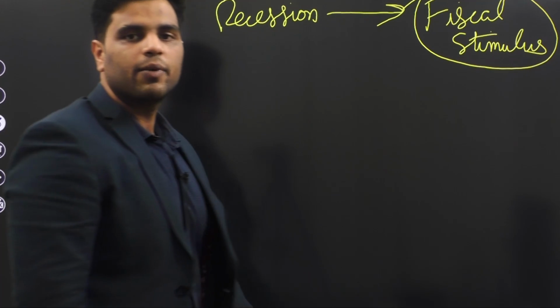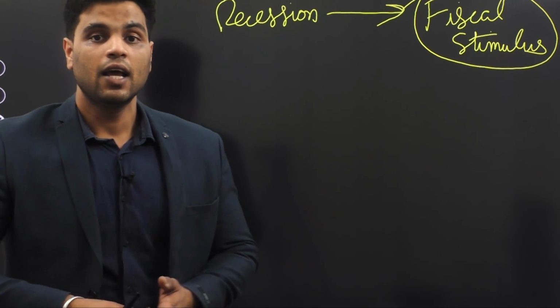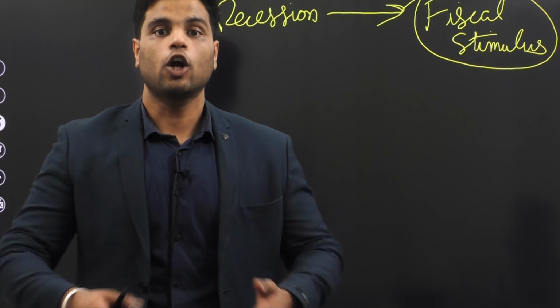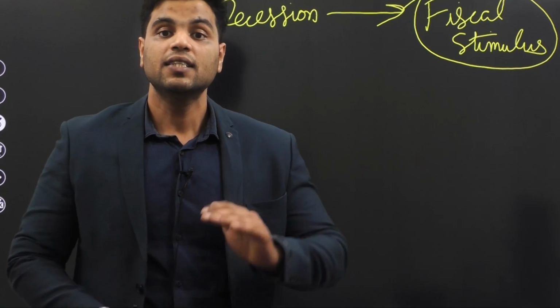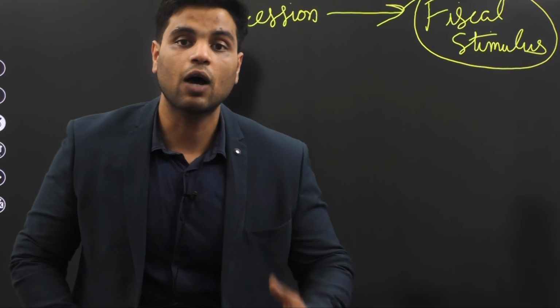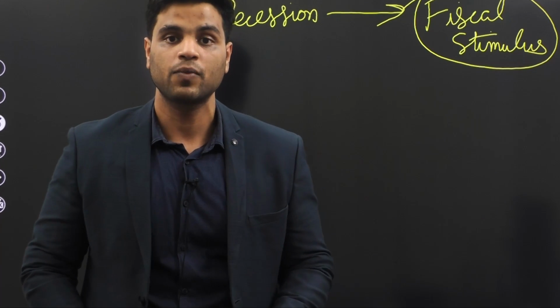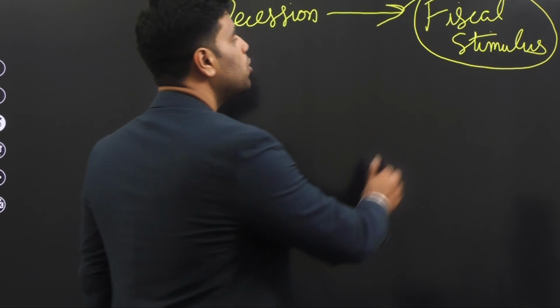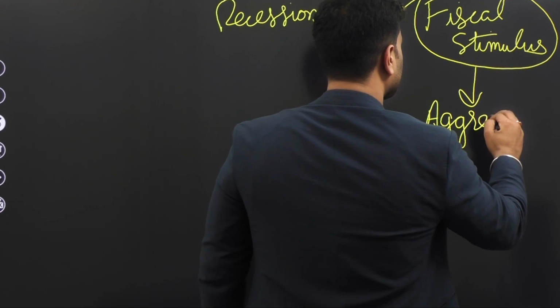Now, why does the government come out with fiscal stimulus? By the way, fiscal stimulus means pushing money into the economy. Government reduces its tax rates and increases its expenditure. Sometimes governments hand out money to the people. It directly puts money in the bank accounts of people. Again, the idea of fiscal stimulus is to improve aggregate demand.